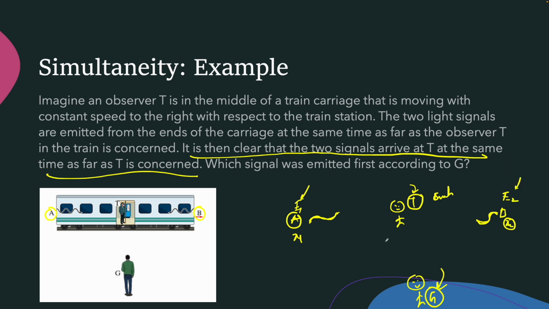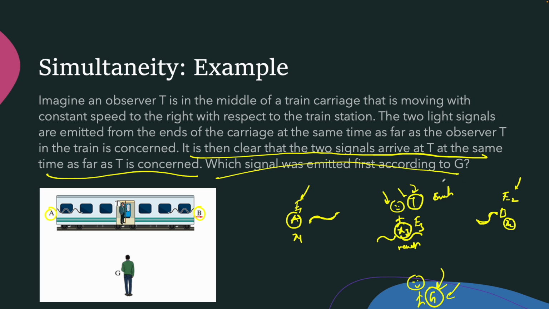But interestingly, as soon as the photons reach the observer T, both the photons are reaching the same position. The final event E3 is occurring at the same position. And if it is simultaneous for the observer T, it is simultaneous for any of the other observers. That means the event E3 is simultaneous for observer G as well.